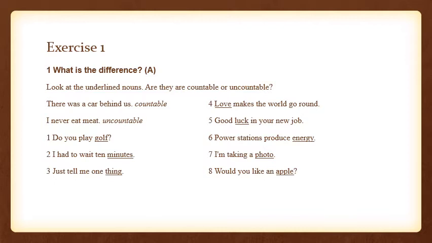What is the difference? Now this is related to section A of Unit 76, where we discuss the difference between the countable and the uncountable nouns. So here you can see the two exemplary statements right in front of us. There was a car behind us. So here the car, which has not been underlined here, but it is underlined in your book, is a countable noun.